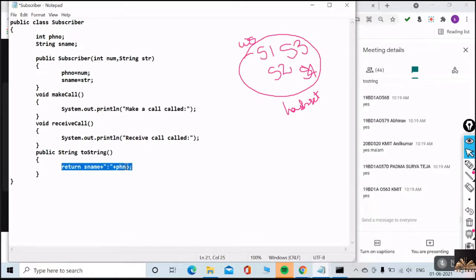How? The S name, colon, phone number, and a student name and also colon and also phone number it has to be printed. So that by that I can understand which object is that, which objects are there in the hash set collection. Understood? No? Did everybody understand how I am overriding? Is it not overriding? Is it not overriding?